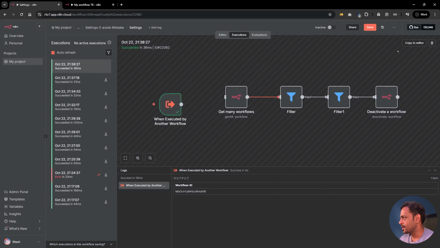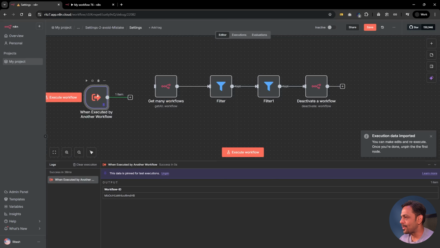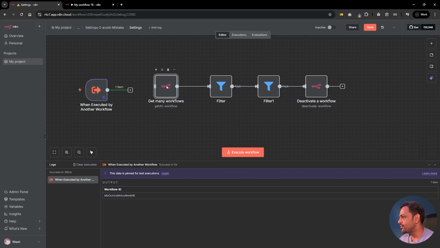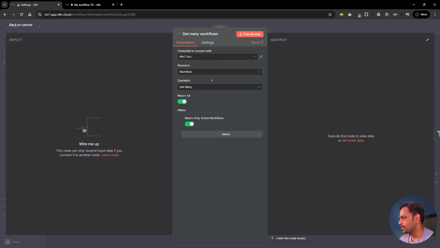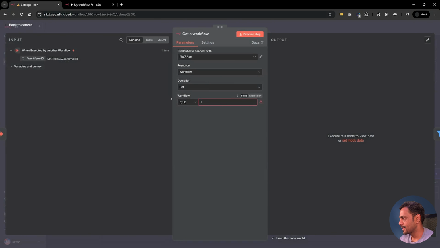Let's click on copy to editor, so we get that value onto this particular node, and we don't need get many workflows now, right? We just need get workflow, and this is going to be by ID, and we will connect this one here, and the workflow ID is going to be this one.